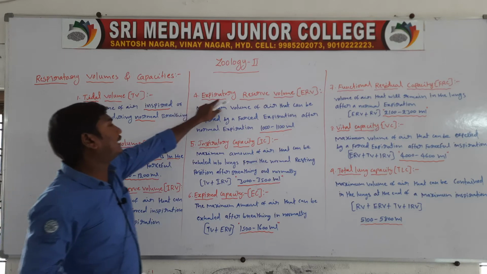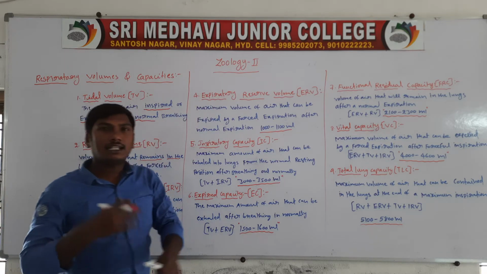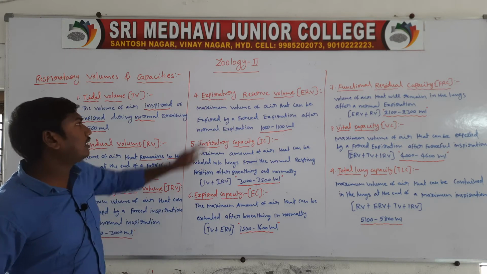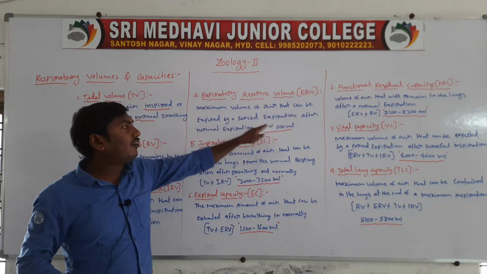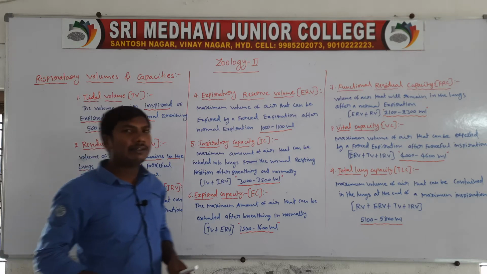Next one is expiratory reserve volume. Expiratory reserve volume means the maximum volume of air that can be expired by a forced expiration after normal expiration.